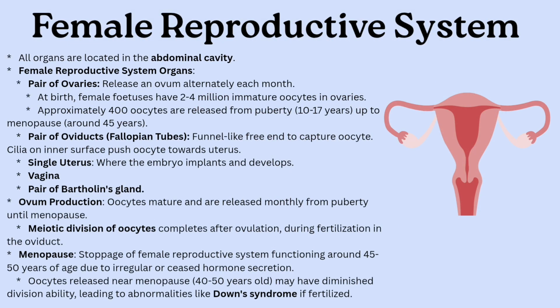The female reproductive system includes ovaries, fallopian tubes, uterus, and vagina. One oocyte is released per month. From puberty to menopause, about 400 oocytes are released in total.